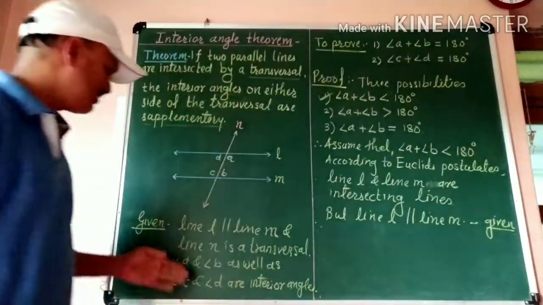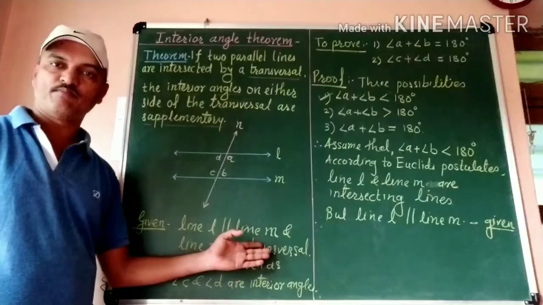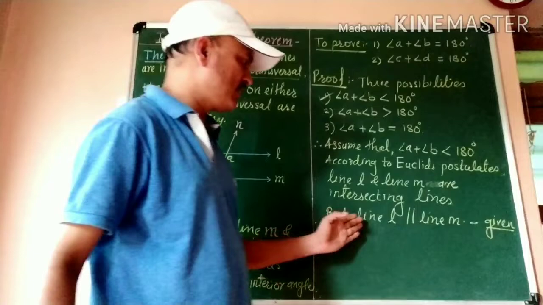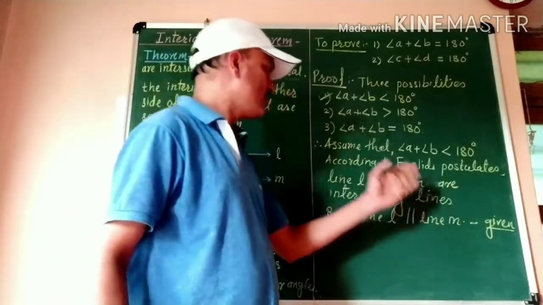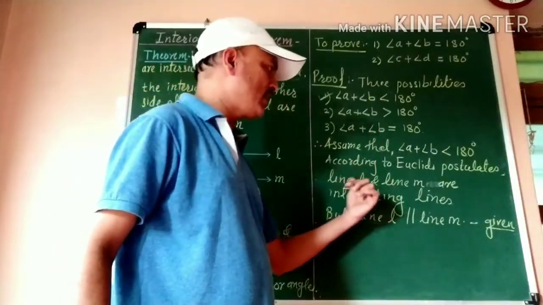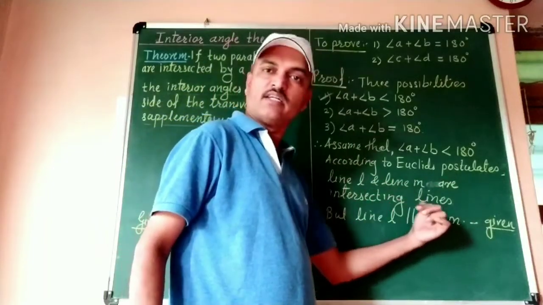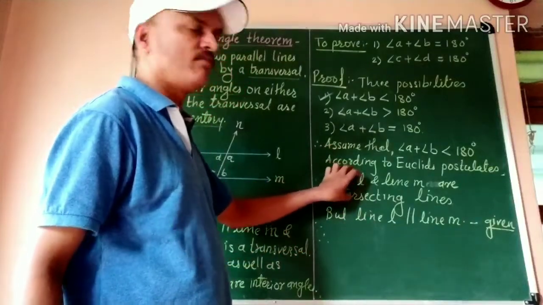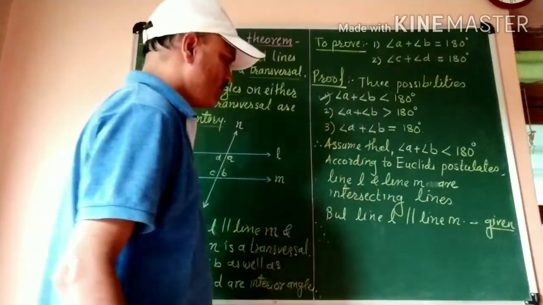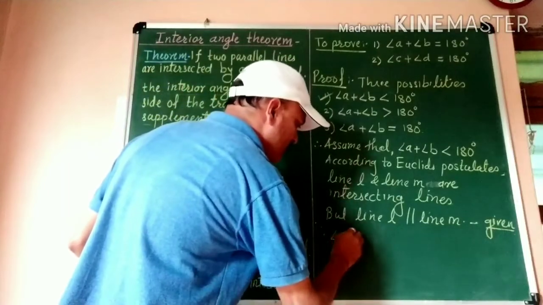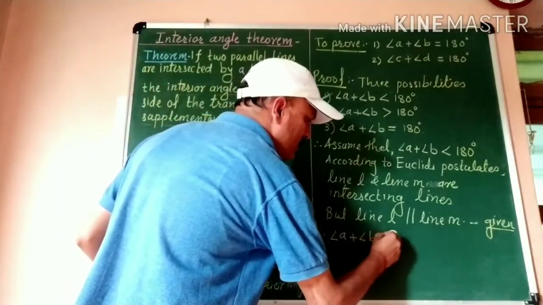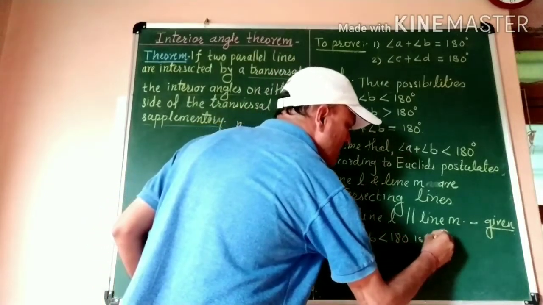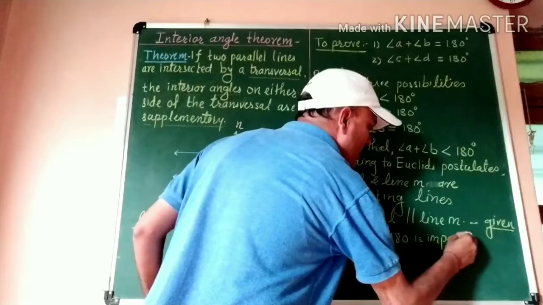We already wrote in the given that line L is parallel to line M. So if we get the statement that line L and line M are not parallel lines, that is, these are intersecting lines, then this assumption will be wrong. Therefore, angle A plus angle B is less than 180 degrees is impossible.